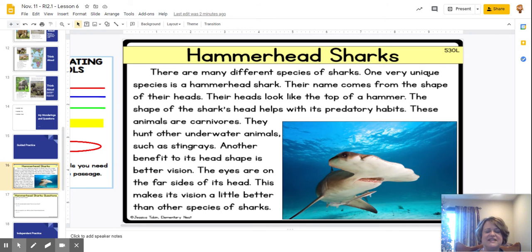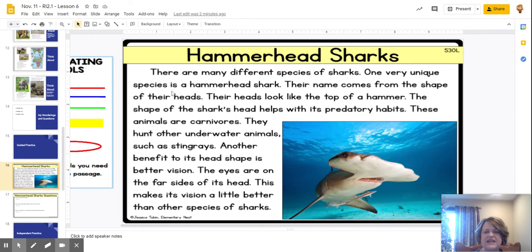All right, so the title of this article is Hammerhead Sharks, and I can see the picture of the hammerhead shark. Let's go ahead and jump in and see what we're going to find out about the hammerhead shark. There are many different species of sharks. Species is another word for kind. So I could put kind in that sentence. There are many different kinds of sharks.